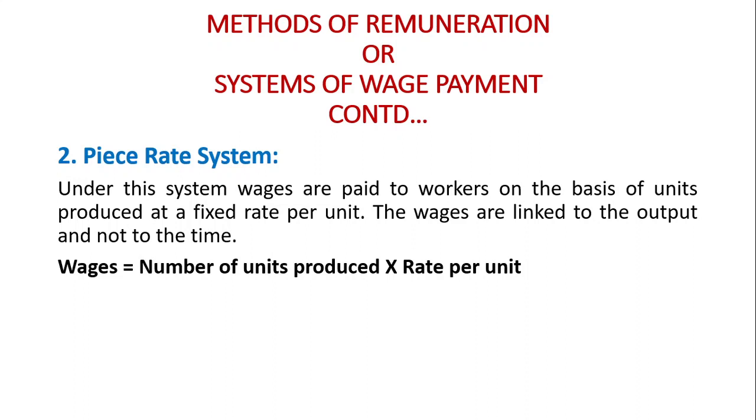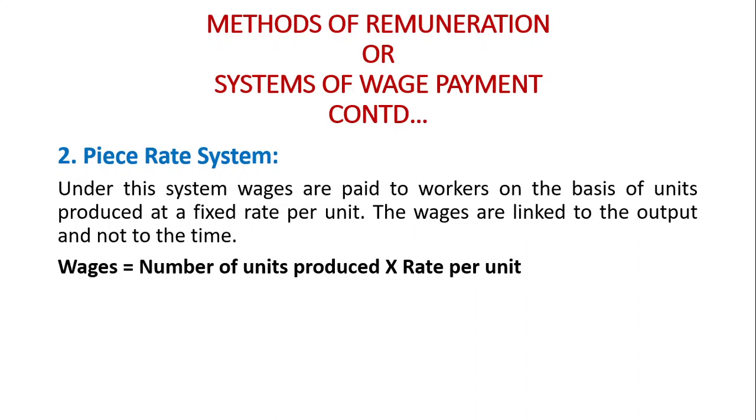The formula for piece rate system is number of units produced into rate per unit. For example, I will take the example of 3 employees A, B and C. A produced 10 products, and rate per unit is 10. 10 into 10, 100.